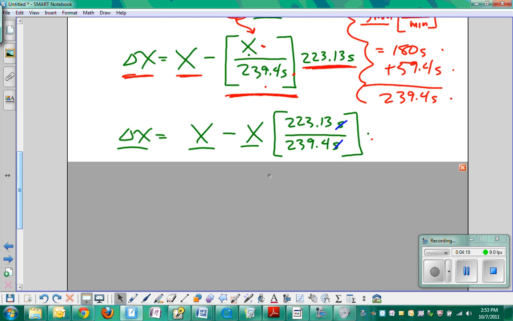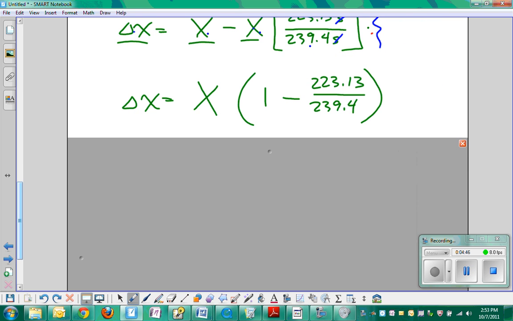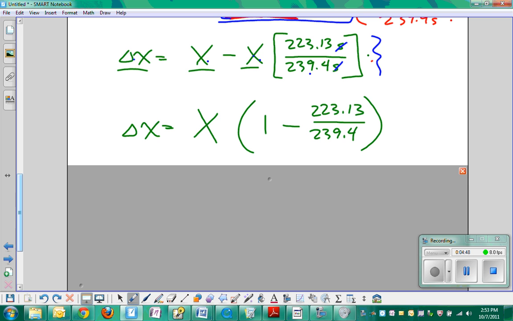All we have to do the rest of the way is a little bit of algebra. We rewrite this expression as X times this ratio: we have the X out here, and 223.13 over 239.4. Seconds cancel out, so this is a dimensionless ratio. We have distance, distance, distance, so everything works out dimensionally. Now we just pull the X out, which makes things easy. So we have X times 1 minus this ratio.